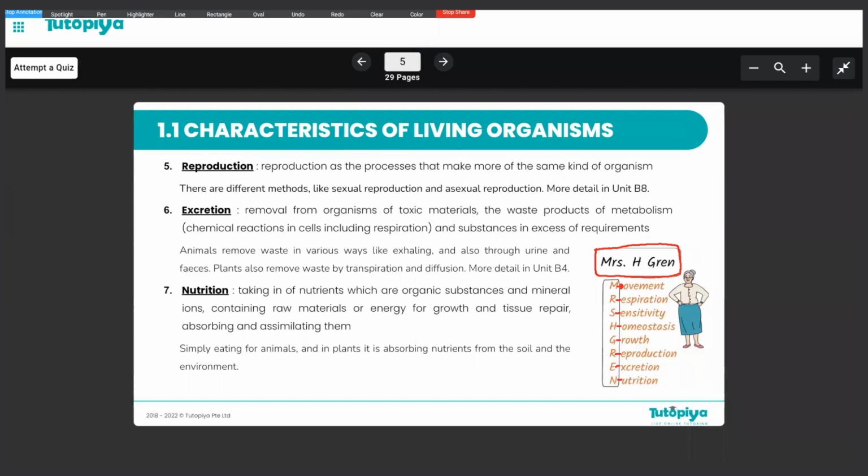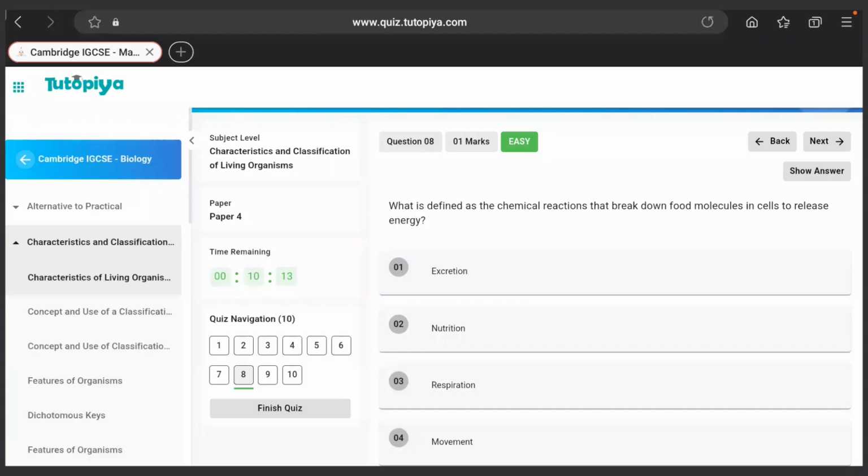So now that we've discussed all these, the theory, let's just move on to a few questions and let's see if we are able to answer a few questions given on the quiz bank. Okay, so here's our first question.